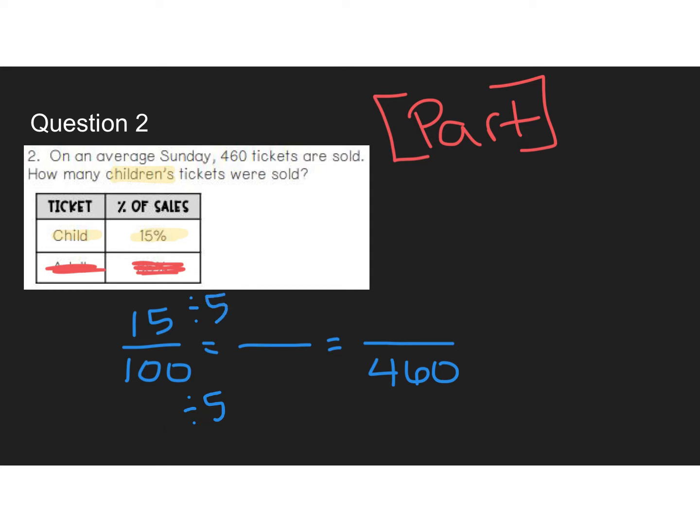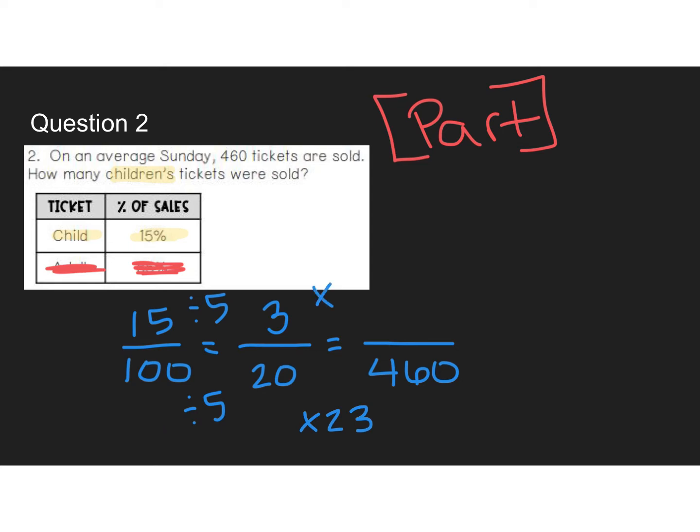Most of us know 15 divided by 5 is 3, and 100 divided by 5 is 20. The only reason I do that is I'm trying to see if I can get from 20 to 460 a little easier than going from 100 to 460. I know that 2 times 23 is 46, so that means 20 times 23 is 460.